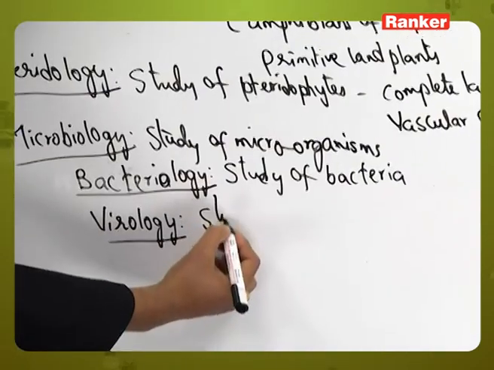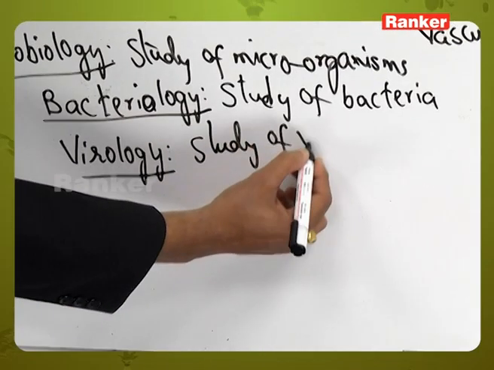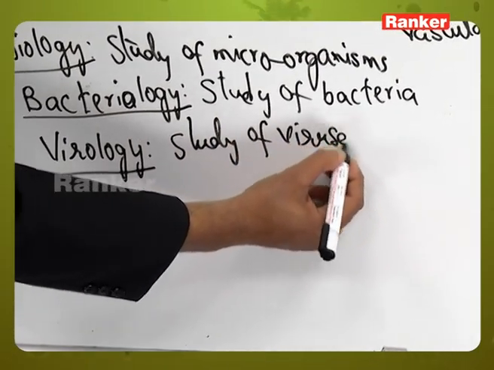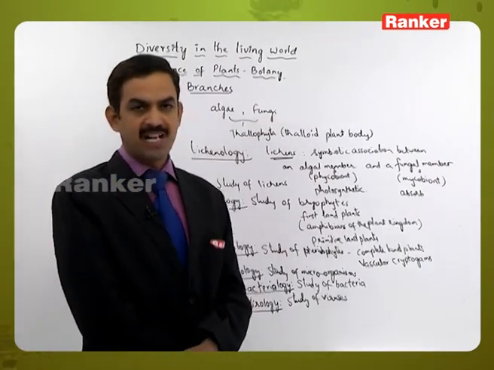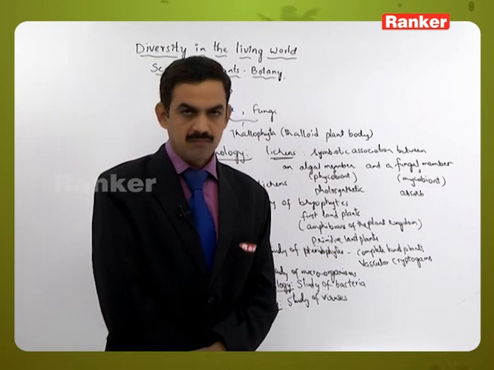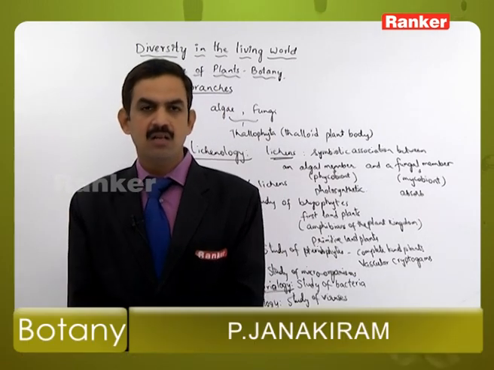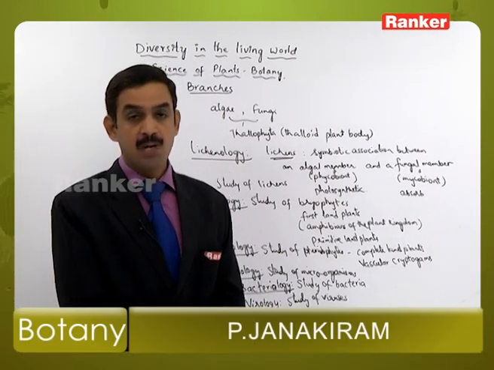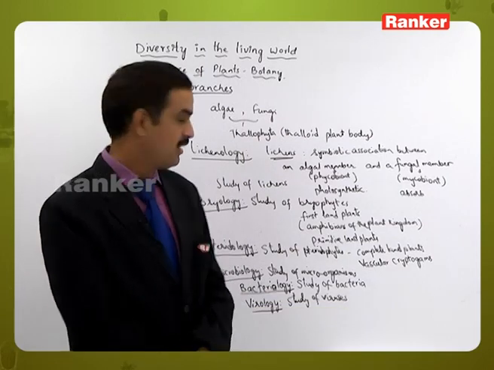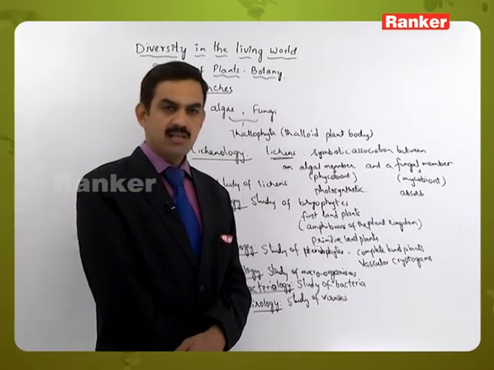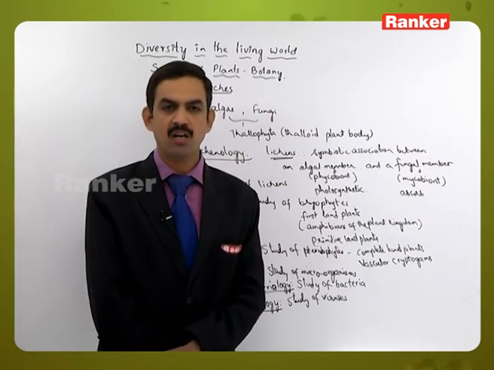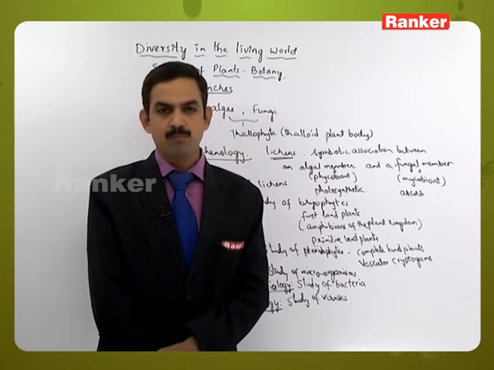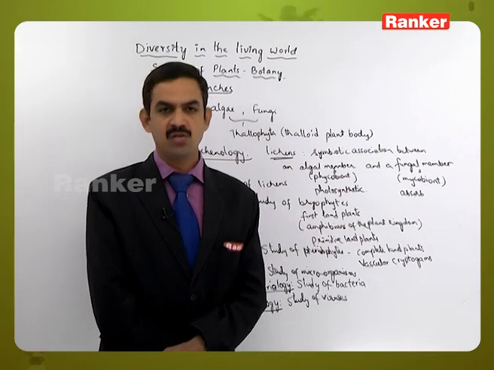And the next one, the study of viruses, is called virology. Here also virology includes the study of structure, cell organization, size, morphology, reproduction, all the aspects related to viruses. So all this is part of virology, and these are some of the important branches which are placed under the branches of botany.